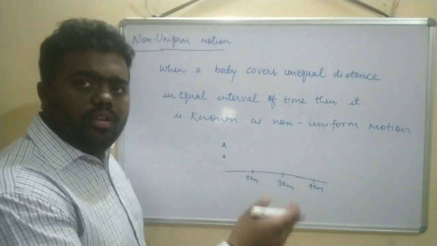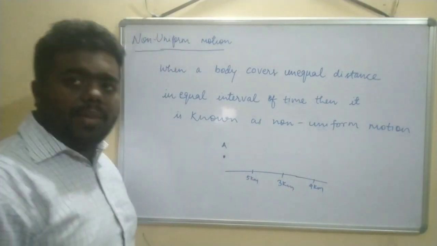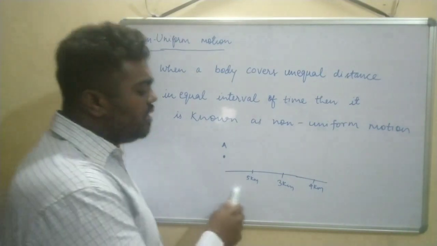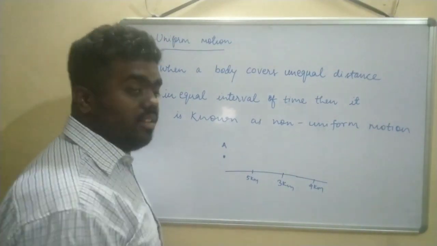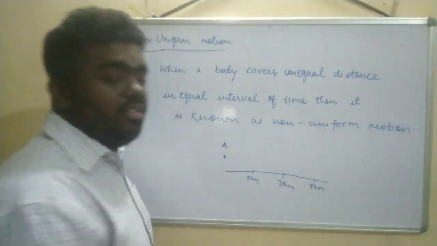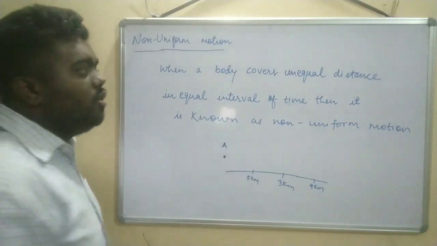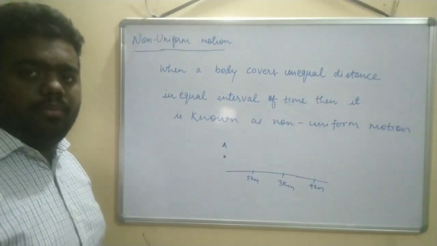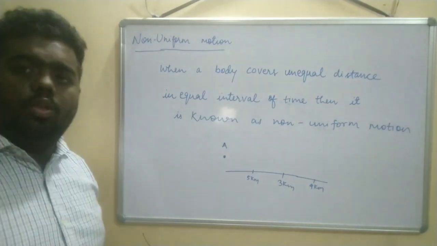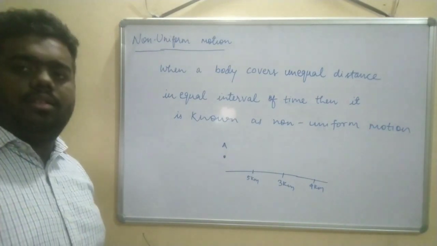The distance is continuously changing. Time is 1 hour, 1 hour; the time gap is 1 hour. But in the first 1 hour it goes 5 kilometers, then the next 1 hour 3 kilometers, then the next 1 hour 4 kilometers. Distance is going on changing. So unequal distances in equal interval of time, this is non-uniform motion.